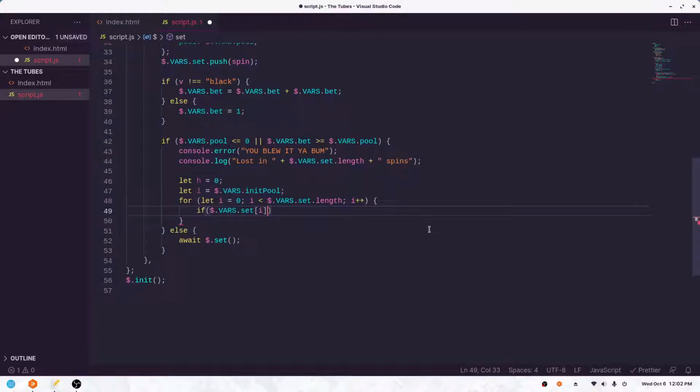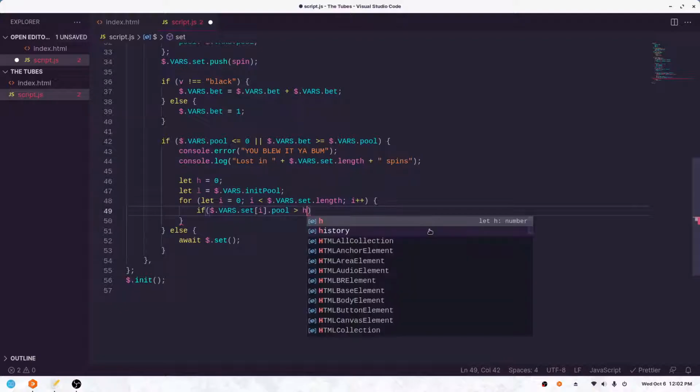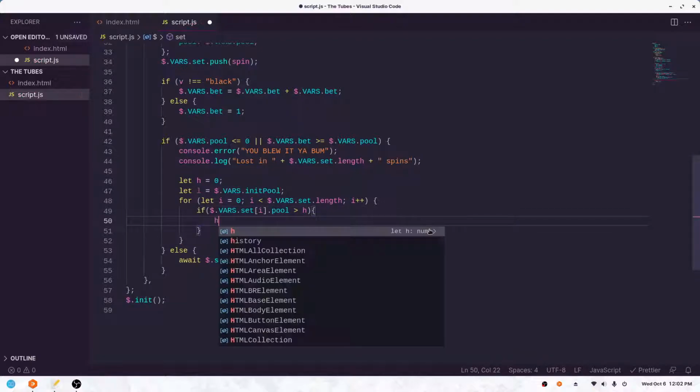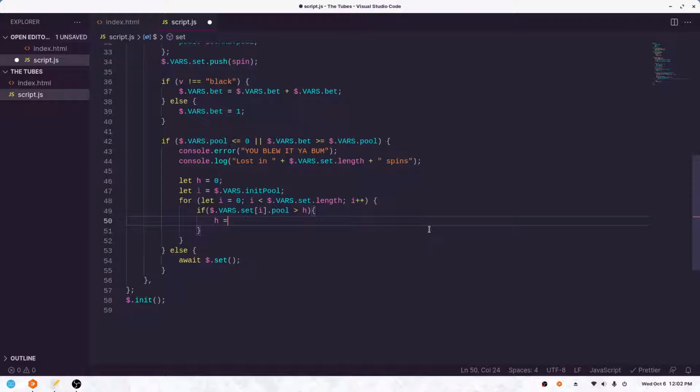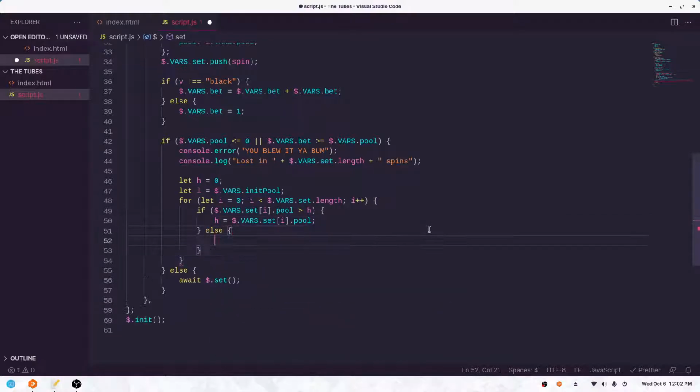If the current set's pool is greater than h, then we want to set h to the current set. Then just for optimization, we can do an else here, since if it's the highest, then we don't need to check if it's the lowest.